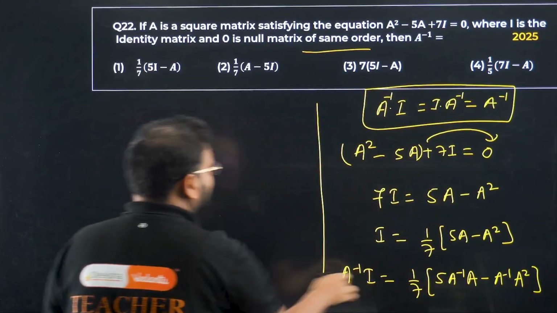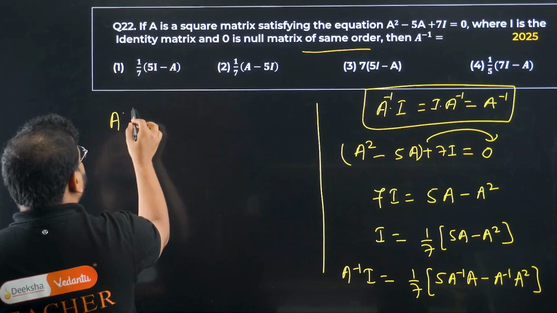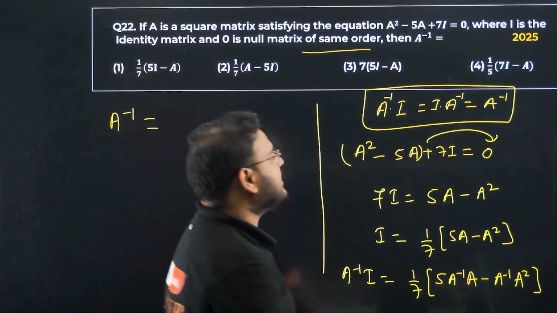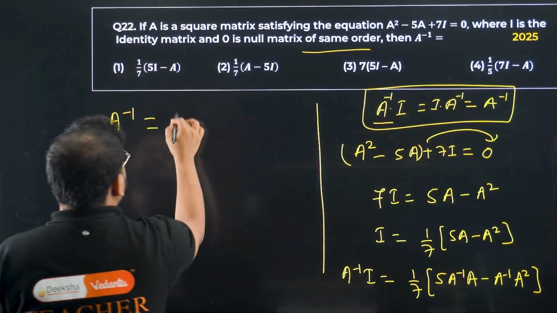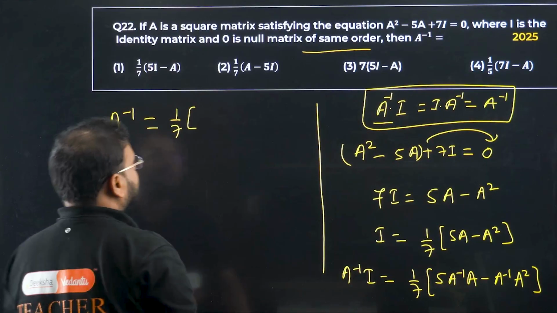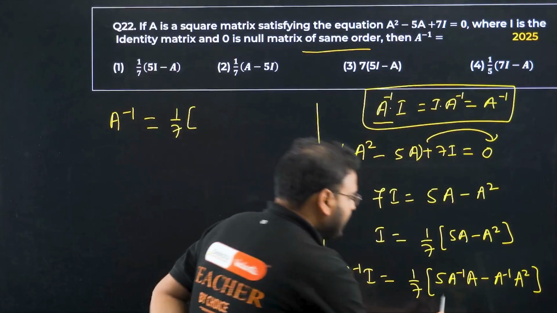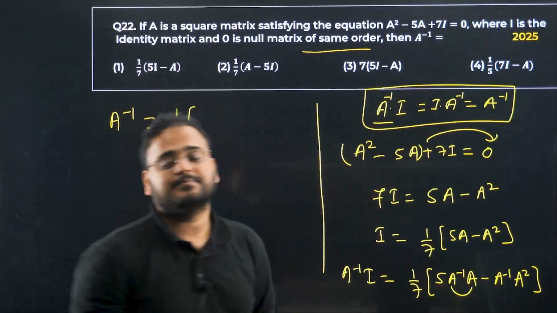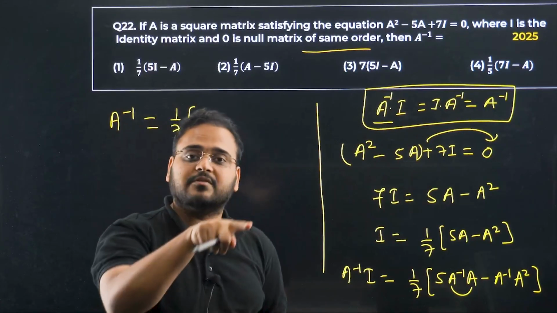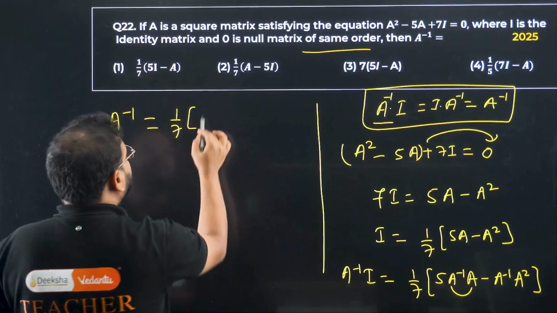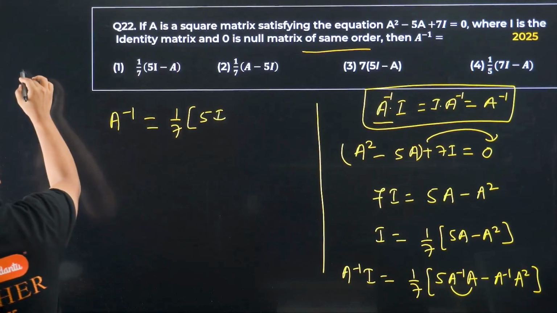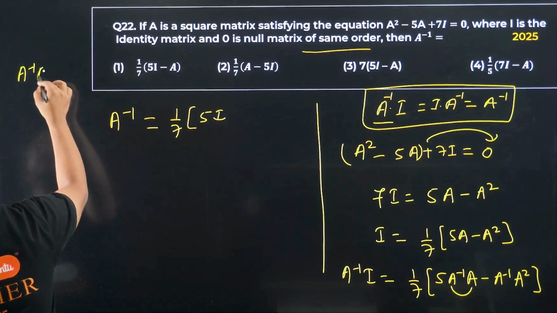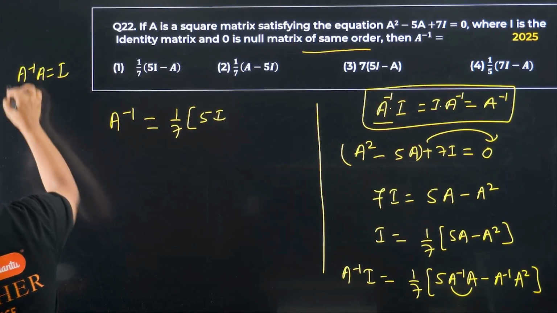Check this out. A inverse I is how much? A inverse I is simply A inverse. Okay. 1 by 7 is a constant, like this, 5. Now check this out. A inverse A, how much is that? Multiplying the matrix to its inverse will always give me the identity matrix, so 5I I get. Okay. Another property. Multiplying A inverse A, how much is that? Identity matrix.